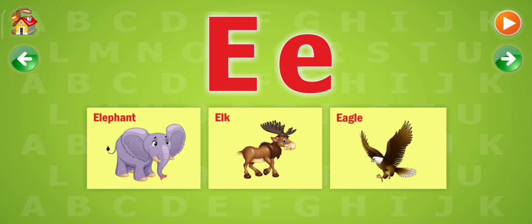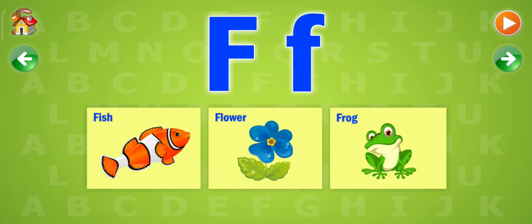E. The following words start with an E. Elephant, elk, eagle. F. The following words start with an F. Fish, flower, frog.